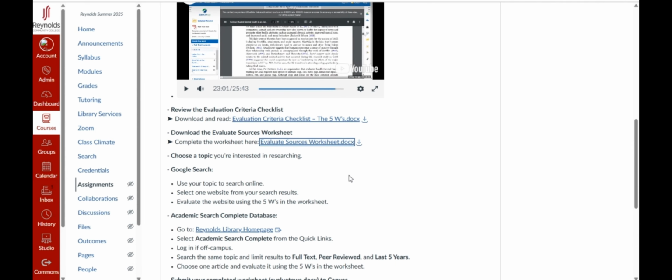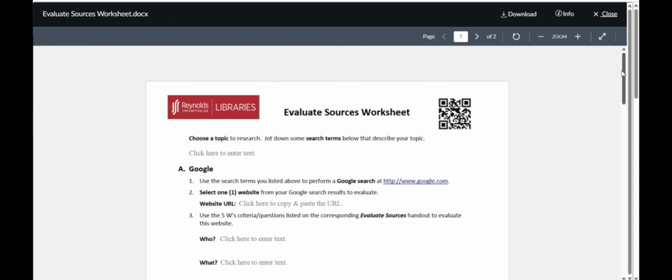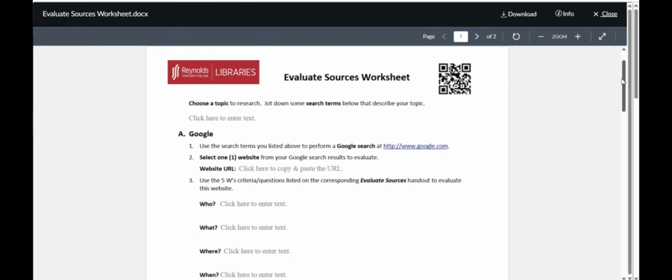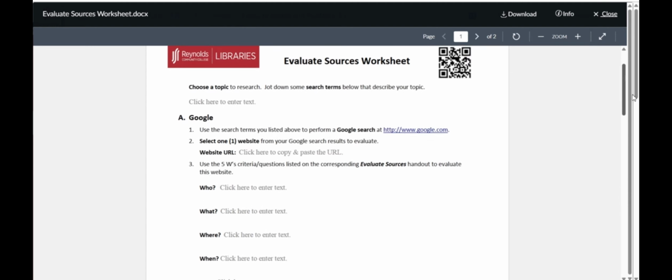After you know that, you need to open the other one, which is the course evaluation sheet. In this course evaluation sheet, we need to do a search 2 times. We want to search for a topic in Google, and then we want to search for the same topic on an academic search complete database. Okay, how can I do that?